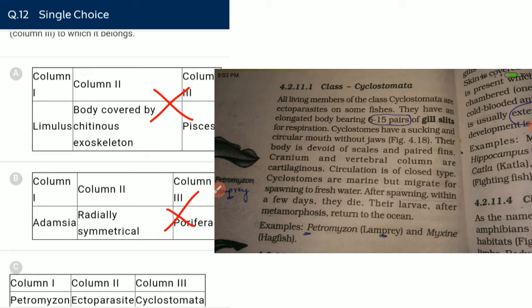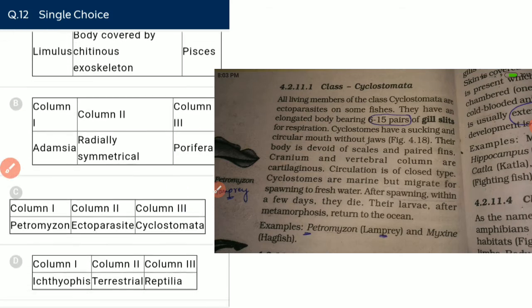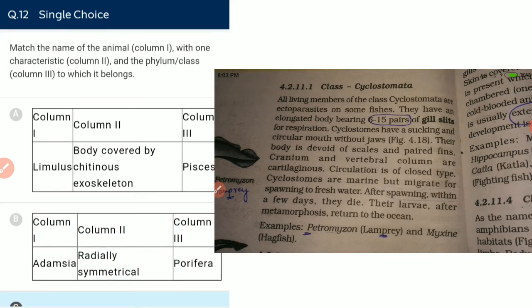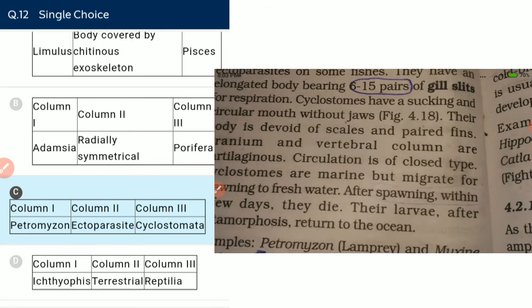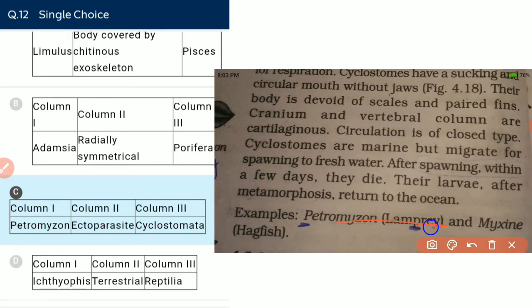Petromyzon are ectoparasites. Yes, they are ectoparasites on fish, and it belongs to cyclostomes. Yes, it is correct, and the question is asking about the correct statement. Ichthyophis is terrestrial and belongs to reptilia? No, it belongs to amphibia. Ichthyophis is a limbless amphibian. Petromyzon, commonly known as lamprey, is our answer.